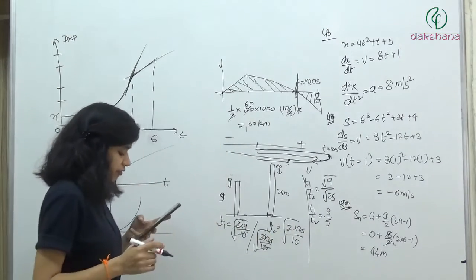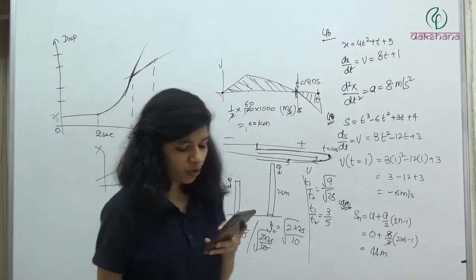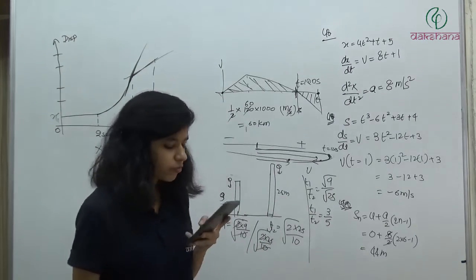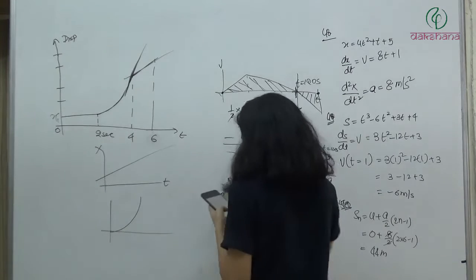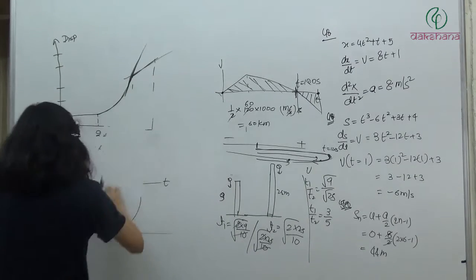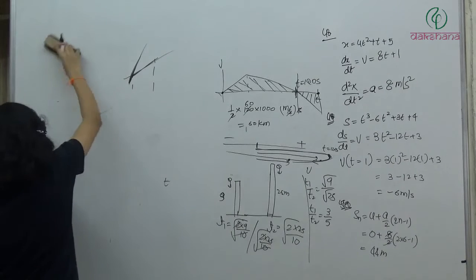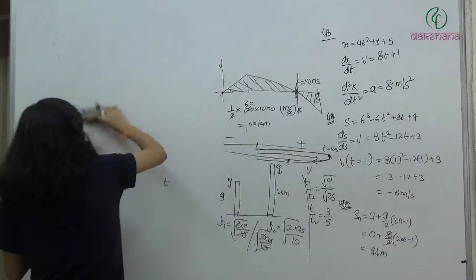इसके बाद क्वेश्चन नंबर 57, the displacement time graph of a moving particle is shown below. The velocity of particle is constant for the interval. Velocity of the particle is constant for the interval AB, AC, BC, CD. Let's see.